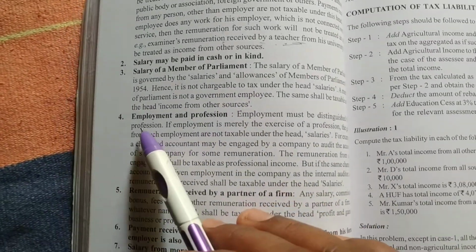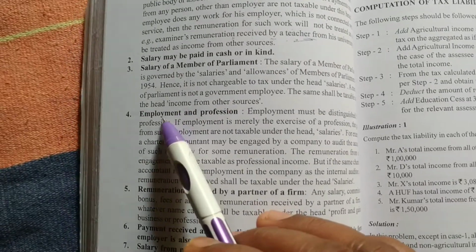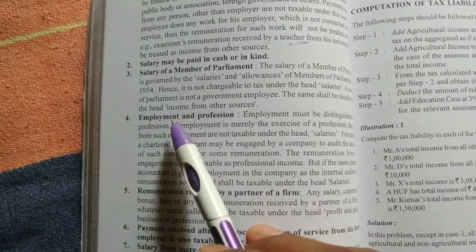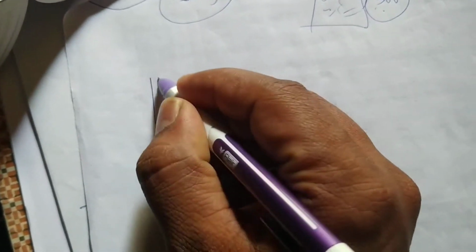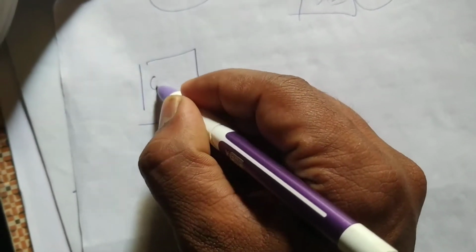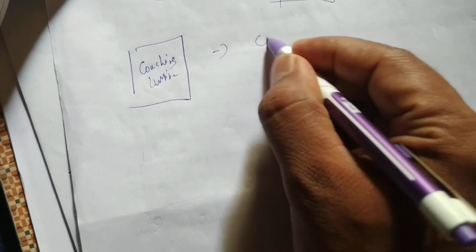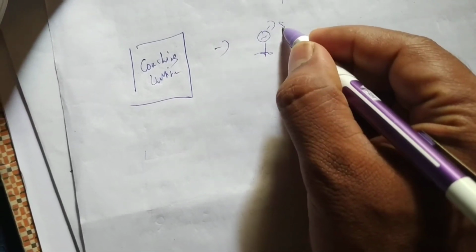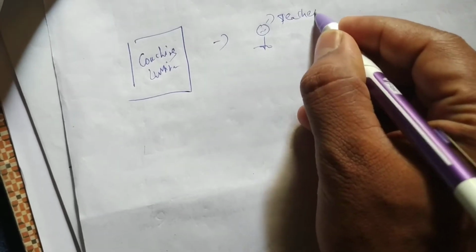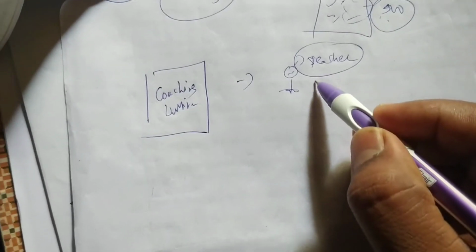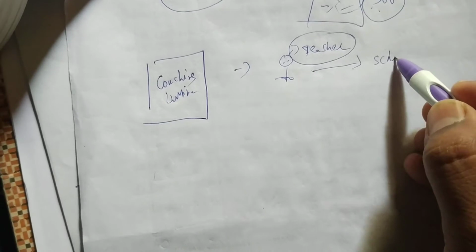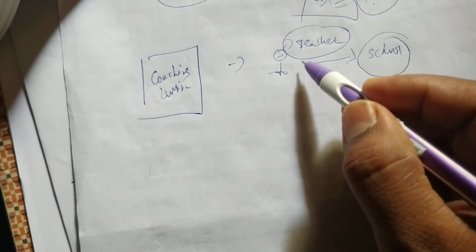Okay, next, employment and profession. There is a difference between employment and profession. I'll tell you. Take an example. There is one coaching institute. Let us take one person. He is a teacher. Now concentrate. The teacher is working in a school. Where is the teacher working? The teacher is working in a school.